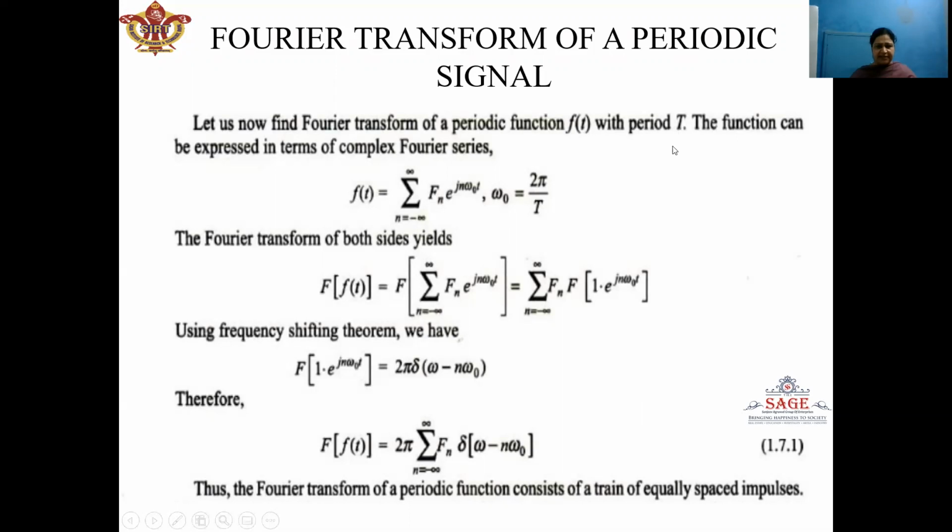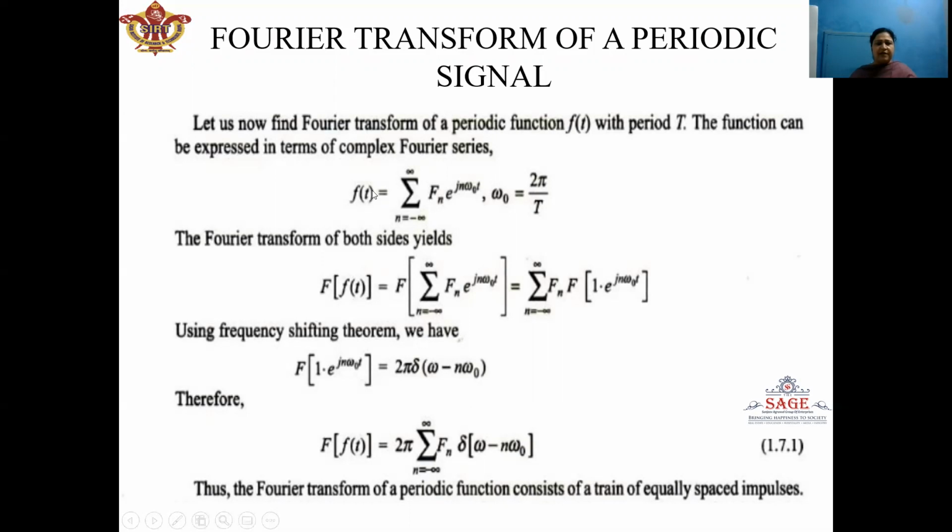Now we'll start with the signal f(t), which is periodic in nature and it is having fundamental period T. Now, since the signal is periodic in nature, it can be represented by exponential Fourier series, which is given by the expression summation n equals minus infinity to infinity F_n e^(jnω₀t), where F_n is known as Fourier series coefficient and ω₀ is given by 2π/T, where T is the period of the periodic signal. Here n is the integer value.